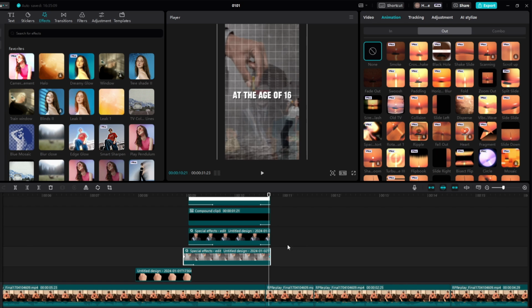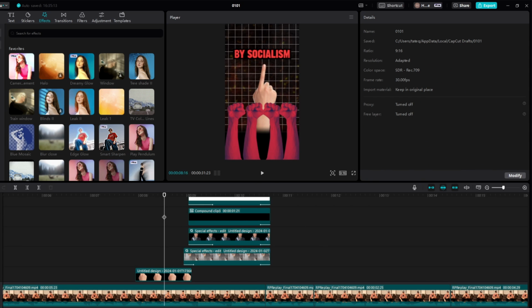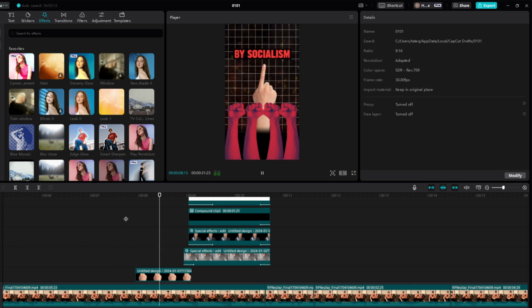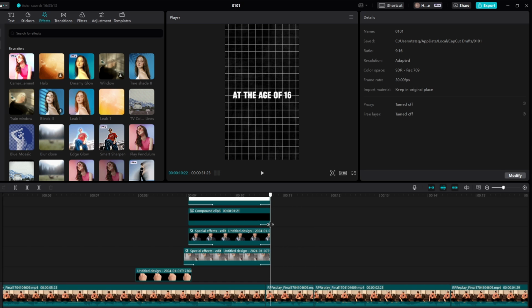Drag this keyframe to the end if you haven't already done so, and put 0.2 fade out. So now we have this. Let me play that back. Destroyed by socialism and corruption at the age of 16. Okay, perfect. So let's get into the next part.